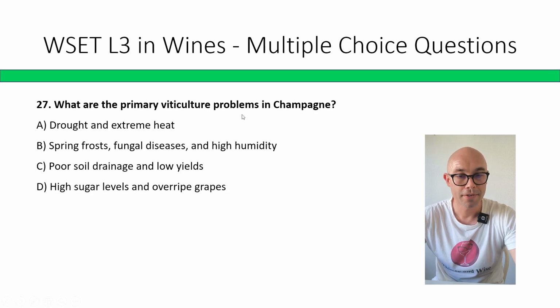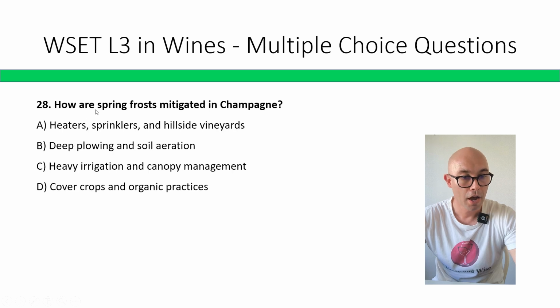What are the primary viticulture problems in Champagne? Drought and extreme heat, spring frost, fungal diseases, and high humidity, poor soil drainage and low yields, high sugar levels, and overripe grapes. The correct answer is B, spring frost, fungal diseases, and high humidity. How is spring frost mitigated in Champagne? Heaters, sprinklers, hillside vineyards, deep plowing and soil aeration, heavy irrigation and canopy management, cover crops, and organic practices.